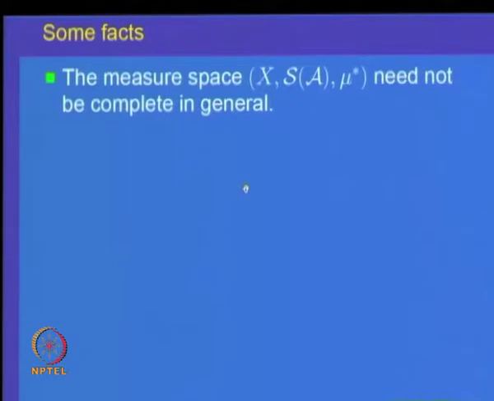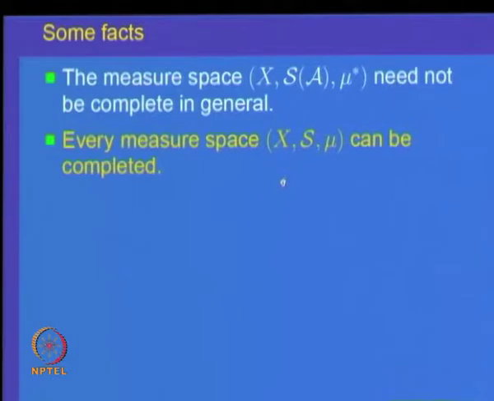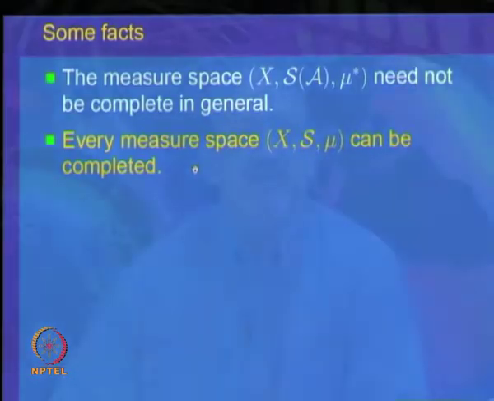In general, a measure space need not be complete. There is a theorem which says every measure space X, S, mu can be completed, and this process of completion of a measure space is a slightly technical one.